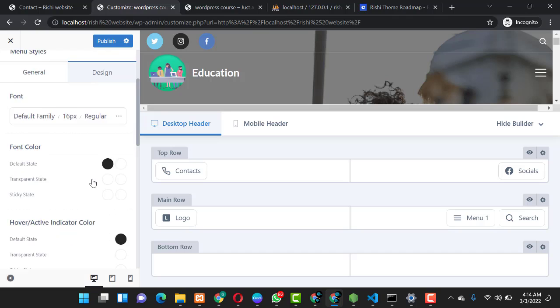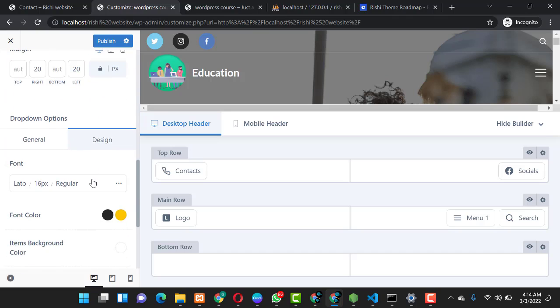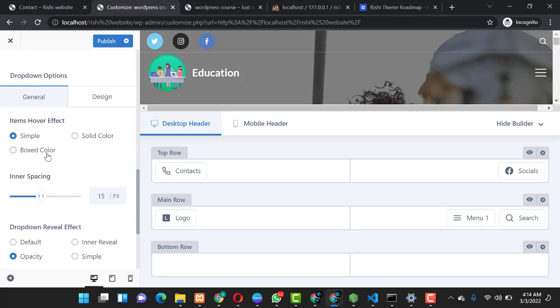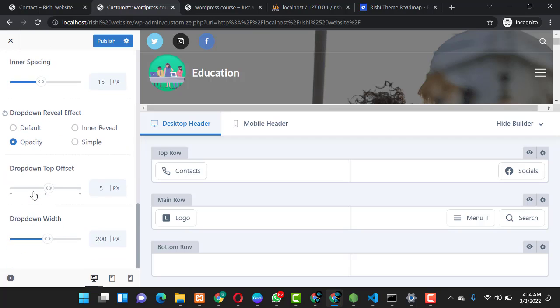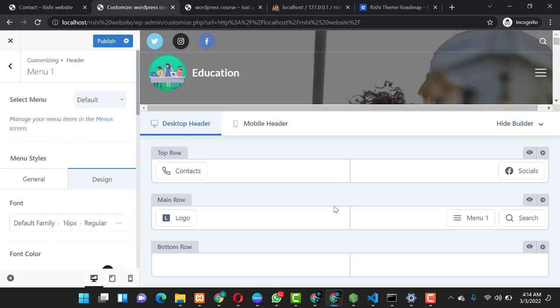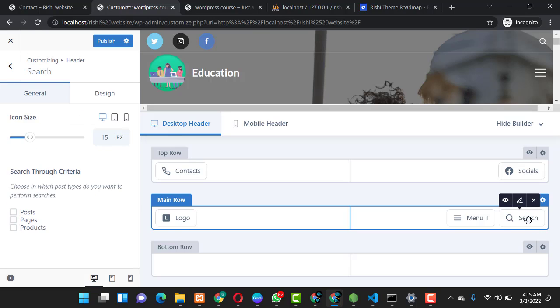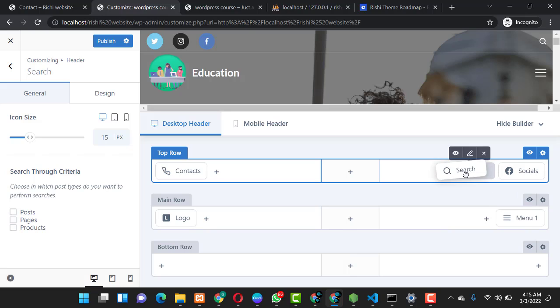You can come on the design and check out the designs, how you can do it. You go to general, and we already checked on the general. So guys, you can also customize your search, and if there's something you need to add, you can add it. And if there's something you need to delete, you can delete. For example, if you don't want the search, you can simply remove the search, or if you want to take off the search from here and add it over there, you can put it over here.